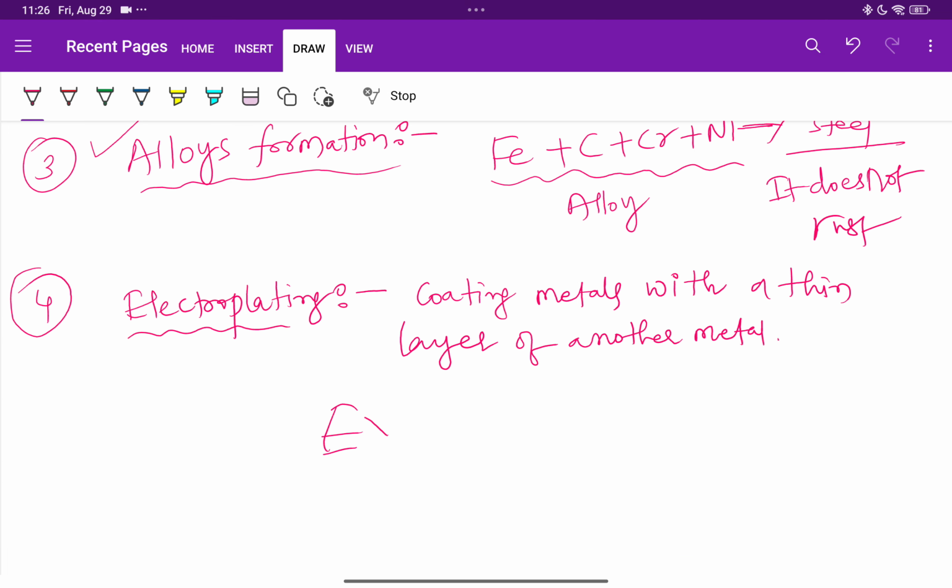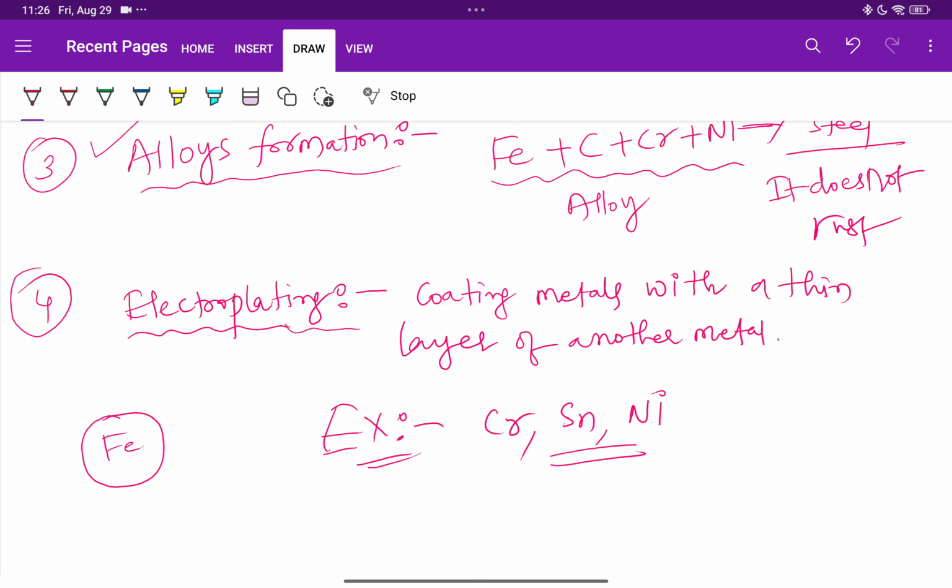Example, chromium, tin, nickel we will use for electroplating purposes. For example, iron is there. Iron is a mostly reactive metal. So around the iron, if we keep either chromium or tin or nickel, that is considered electroplating.